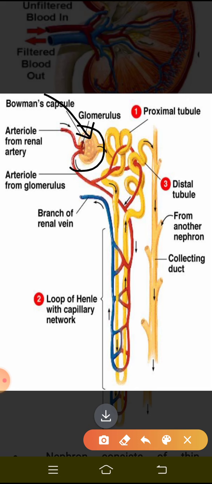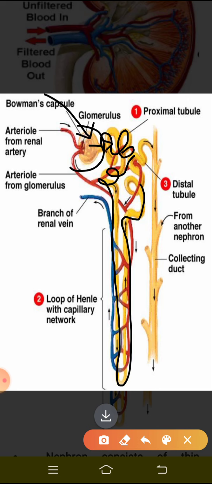This Bowman's capsule is just one end of the tube, and it keeps on coiling. Finally the other end of this tube is connected to the collecting duct.